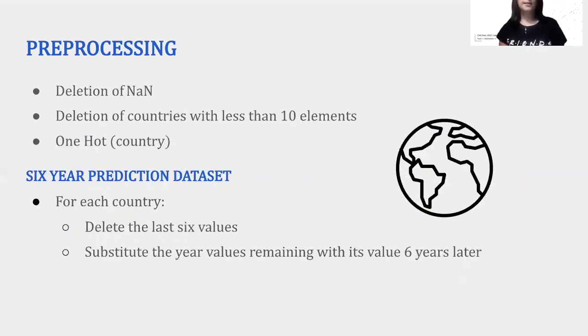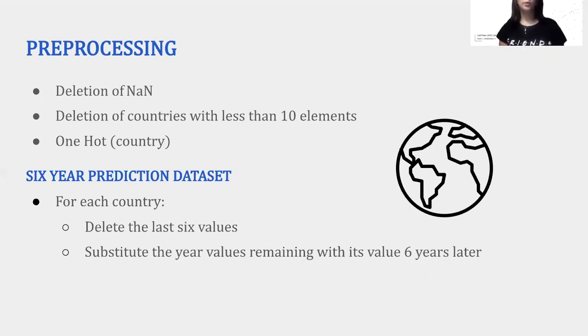The next step we did for the preprocessing of our data was deleting the null values we had, and this included or meant deleting some of the countries because they had very bad quality data. And so we didn't end up with all the countries that were available in the original data sets, but rather with those that had complete data. This is because the null values couldn't be imputed in any way.